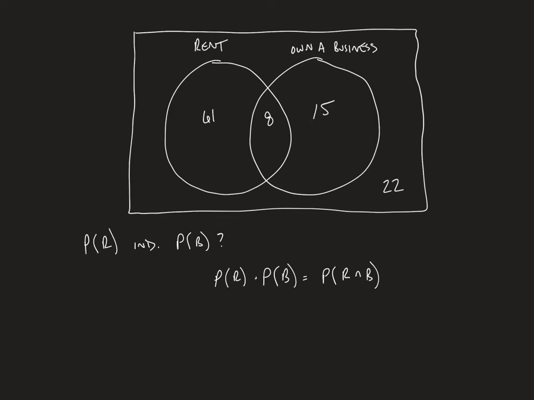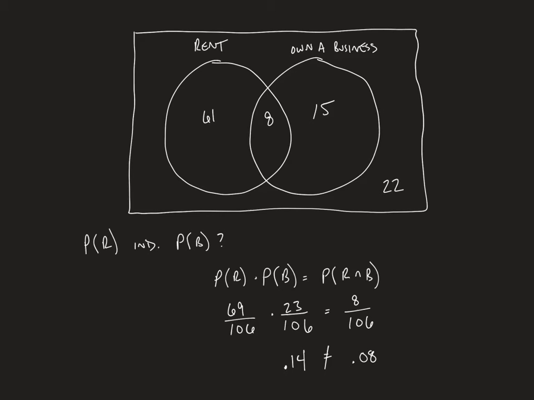So we'll calculate these probabilities and multiply them. The probability that somebody rents is 69 out of 106 people. Don't forget that these two include all the people who rent. Now the probability that someone owns their own business is going to be 23, similar situation, out of 106. And the intersection is just those 8 people. So let's calculate these values. If I use a calculator and multiply these two fractions, I get approximately 0.14. And if I do 8 divided by 106, I get approximately 0.08.